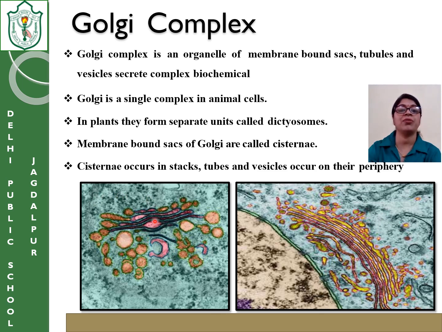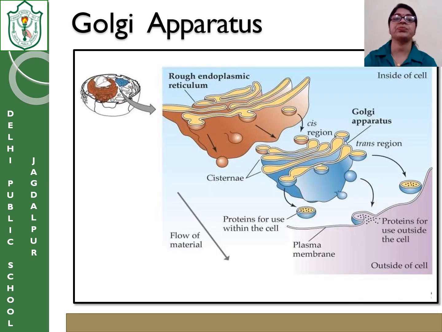The foldings are called cisternae. They occur in the form of stacks, with tubes and vesicles on their periphery. Towards the end, you can see the circular parts are towards the periphery, and the tubules are towards the nuclear membrane. So this is the Golgi apparatus, and it was discovered by the scientist Camillo Golgi.